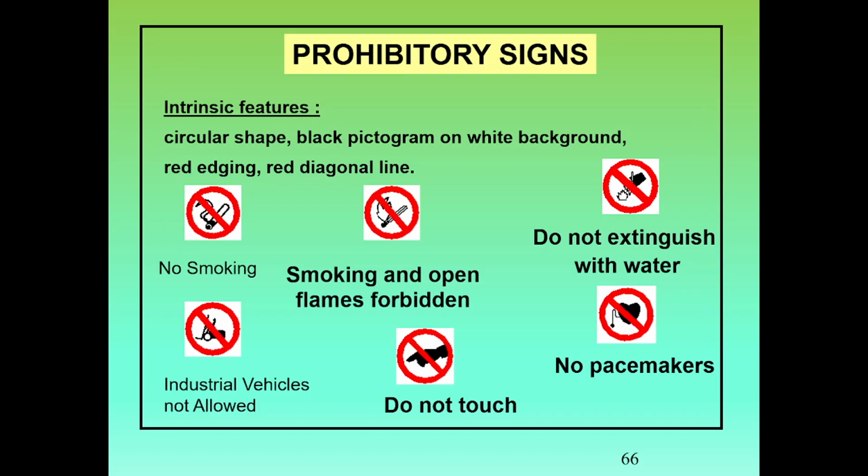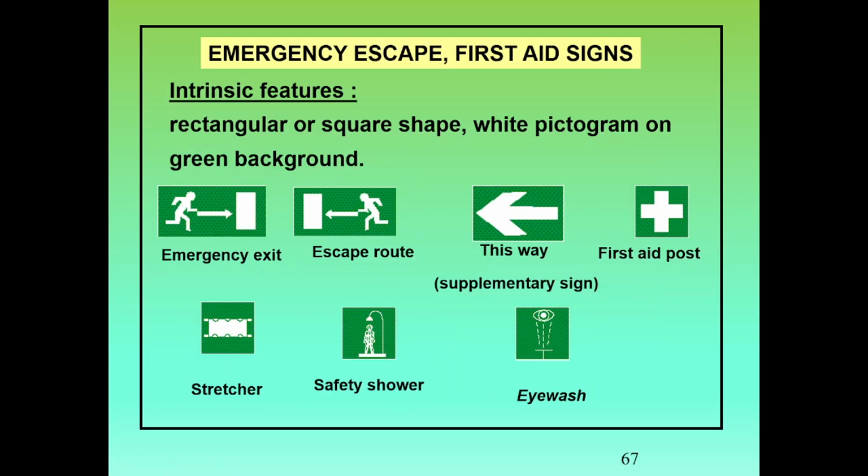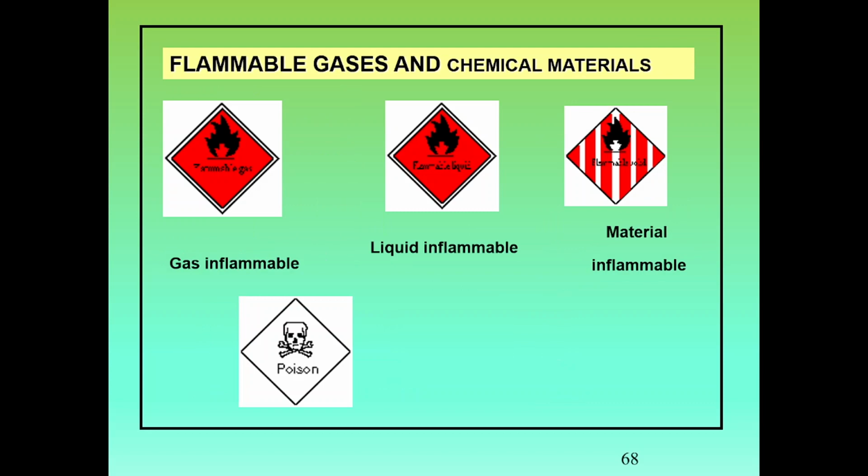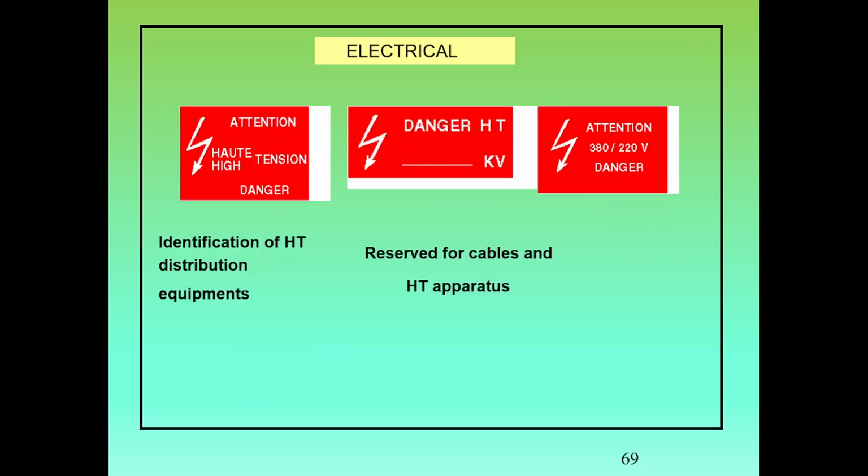Usage of signboards will improve the safety in the organization. These are the prohibitory signboards: no smoking, do not touch, do not extinguish with water, like that. Emergency escape, first aid and signboards: emergency exit, escape route, this way, first aid box. Flammable gas and chemicals signboards: gas flammable, liquid flammable, material flammable, electrical related signboards. Identification of HT distribution equipment and the voltage, the high voltage danger.